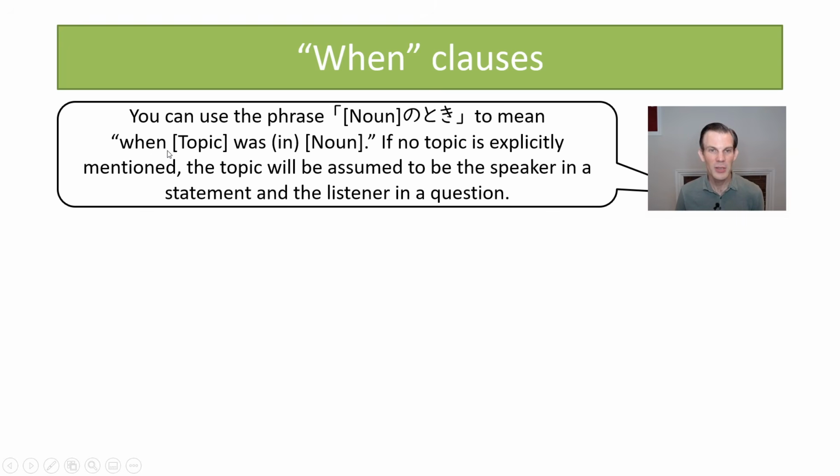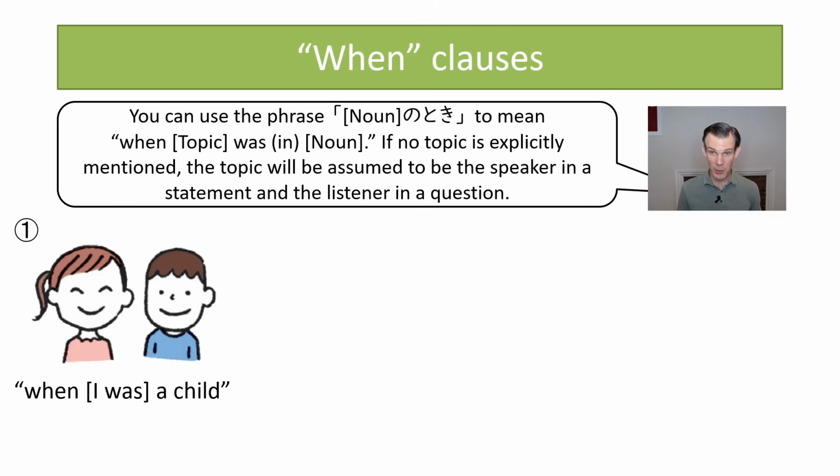It's assumed that the topic is, so it'll be whenever the topic was noun, or whenever the topic was in noun. If no topic is explicitly mentioned, it'll be assumed that the speaker is the topic in a statement, talking about themselves, the period of time in their own life. If it's a question, it'll be assumed that it's talking about a period of time in the listener's life.